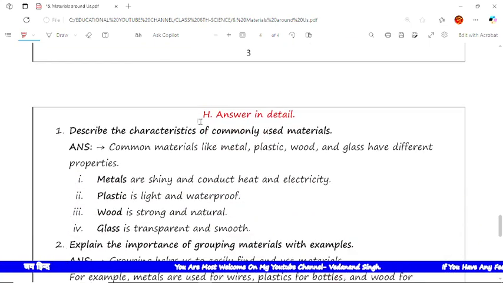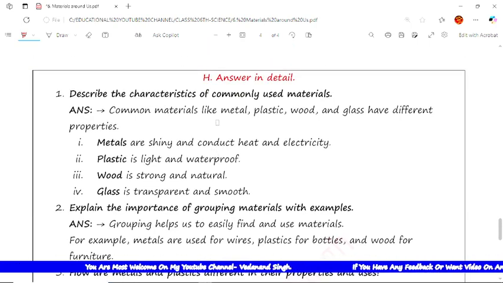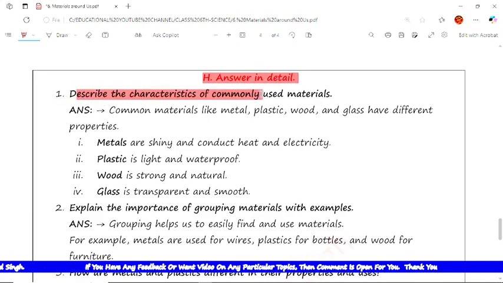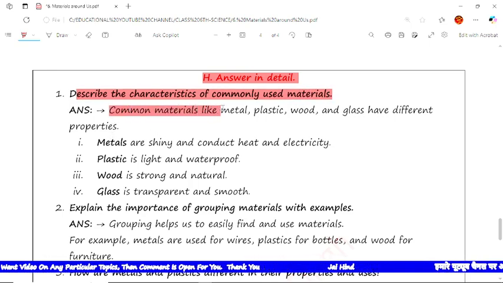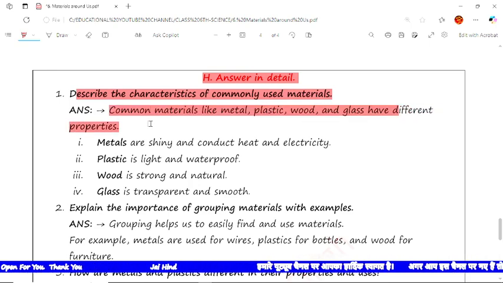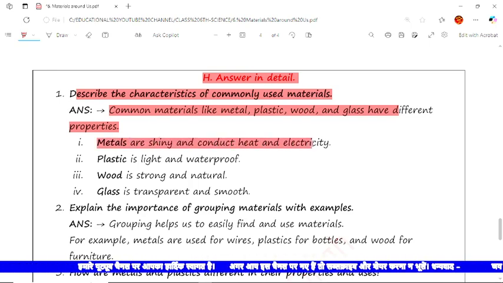Now the next is the long type questions. So we have to give the answer in long. The first question is describe the characteristics of commonly used materials. The answer is the commonly used materials like metal, plastic, wood and glass have different properties. So let's see the property of each one. First, metals are shiny and conduct heat and electricity.